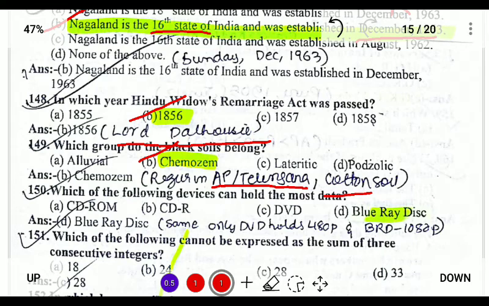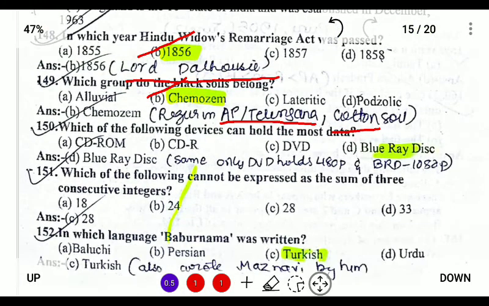Next. Which of the following devices can hold the most data? So the most data is held by Blu-ray disc. So the answer is D.